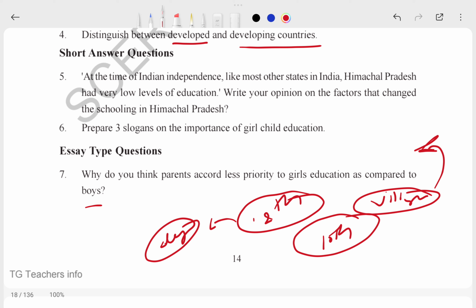So I hope this chapter is clear to you and you don't have any kind of doubt. If you don't have any doubt, then it is amazing. And if you have a doubt, then just leave a question and I will definitely give the answer.